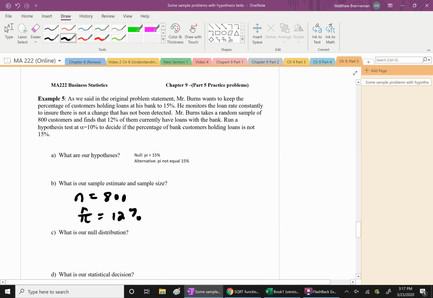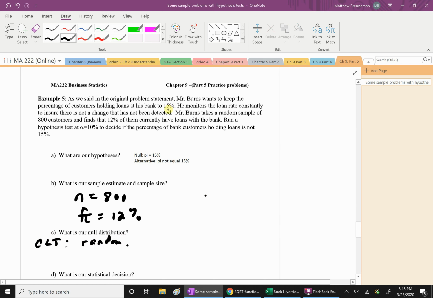We want to use the null distribution, and we want to know, are the conditions for the central limit theorem satisfied? So let's look at them carefully. Do we have a random sample? Yes, it is random. That's given in the problem. The sample size is large enough.